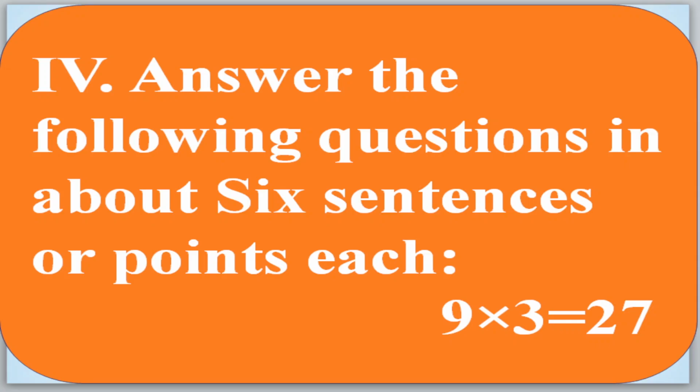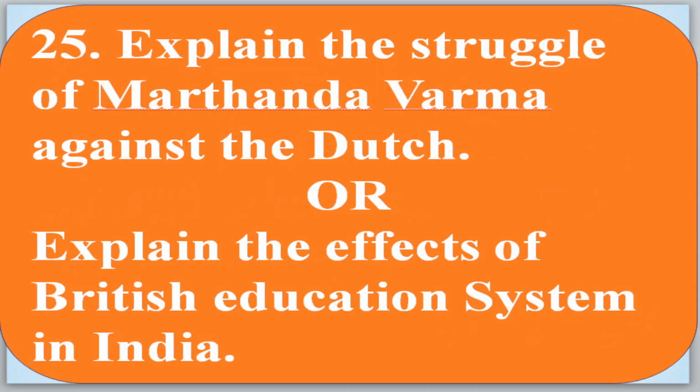Now move to the fourth. Answer the following questions in about 6 sentences or points, 9 into 3 is equal to 27 marks. Now come to the first one, question 25. Explain the struggle of Martanda Varma against the Dutch, or explain the effects of the British education system in India.